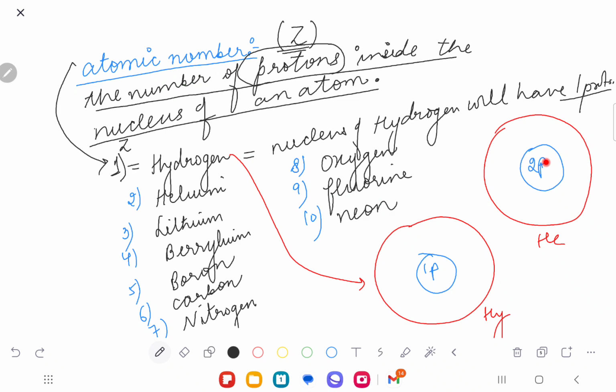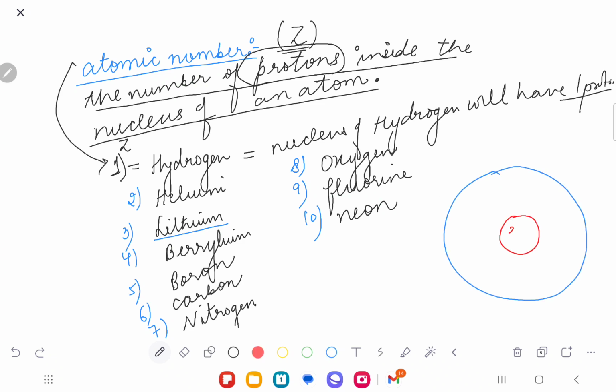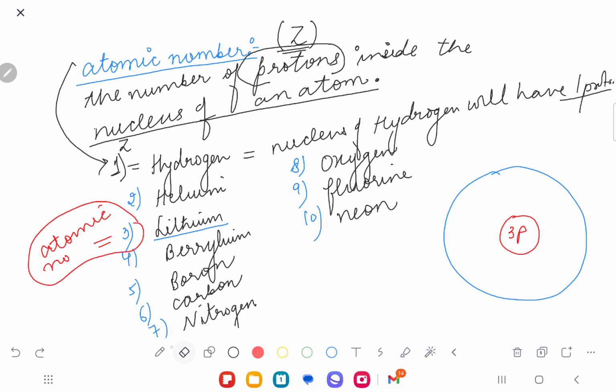No. So we have hydrogen, helium, lithium. What is lithium? Lithium comes at number 3. If I ask you to draw the atom of lithium, you will draw a circle for the nucleus and write down 3 protons, because its atomic number is 3, which means it has 3 protons. Yes or no?